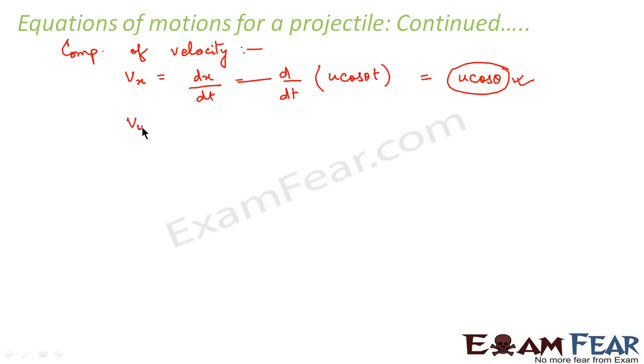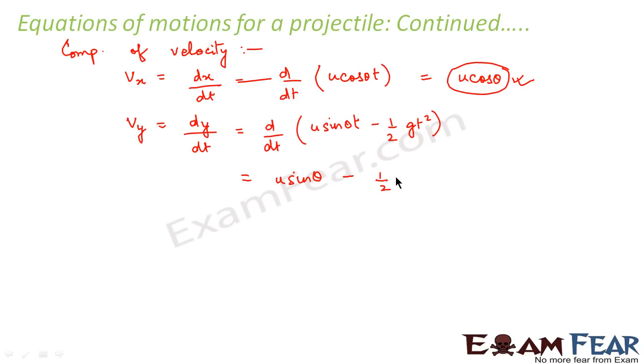Now let us find out the component of velocity along y-axis. So that will be equal to dy by dt. So that will be equal to d by dt of, what is the value of y? That is u sin theta t minus half gt square. So this will be equal to u sin theta minus half g into 2t.